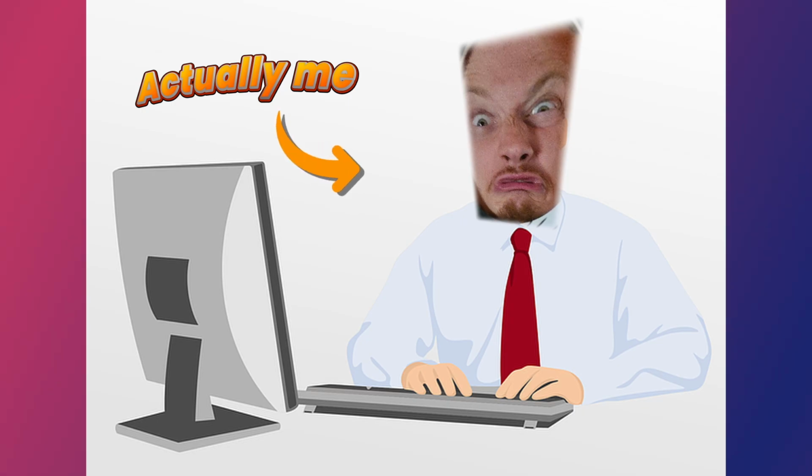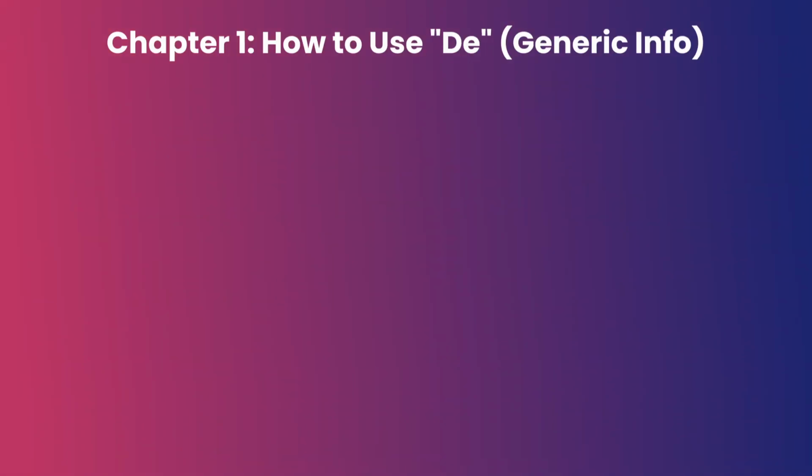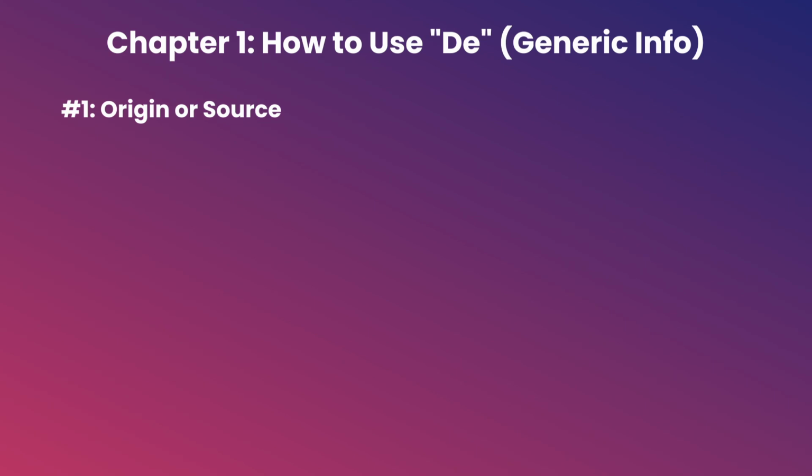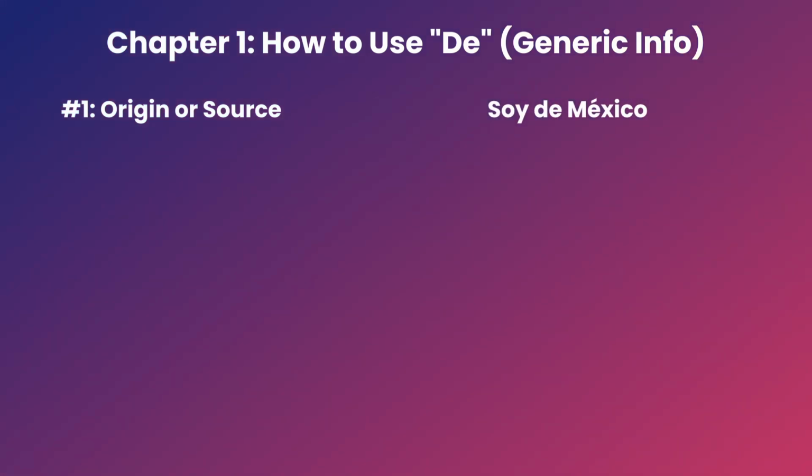You probably already know all this, but I have to be a professional and professionals are informative. Number 1. De can be used to indicate a generic origin or source. Remember the word generic, we're gonna use it a lot. For example, soy de Mexico means I'm from Mexico. This is a generic way to provide the information about someone's origin without emphasizing anything.